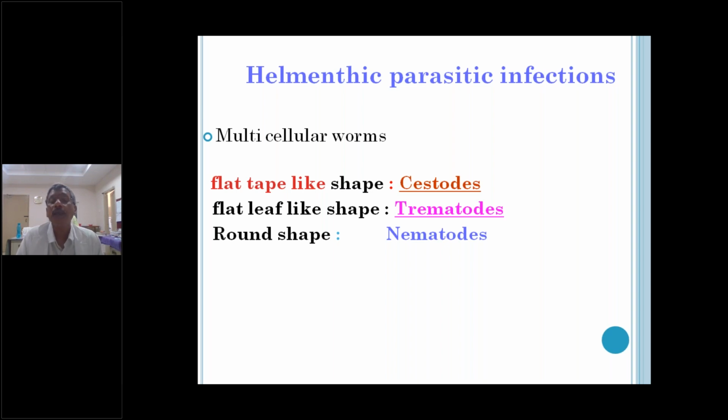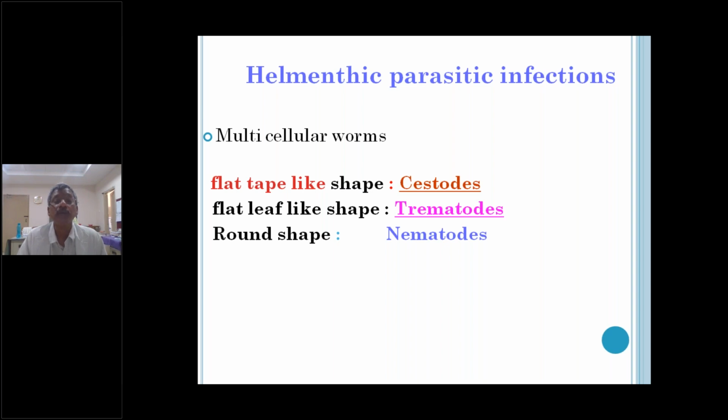What are the tissue nematodes? Those which are present in the body cavities and body tissues. Body tissues means subcutaneous tissues, sometimes lymphatic tissues, particularly in Wuchereria bancrofti. Sometimes lung tissue is also affected, in case of Strongyloides stercoralis. This is about the various features of the somatic nematodes. Then there are Wuchereria bancrofti, Loa loa, Onchocerca volvulus, and Dracunculus medinensis. These are the various worms which we have to know.